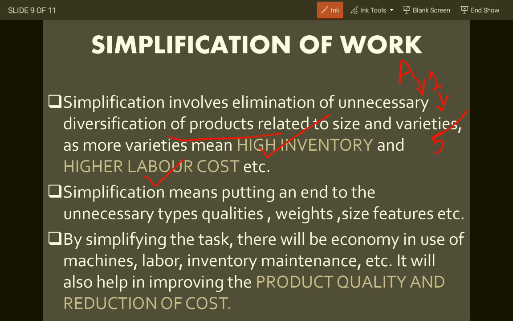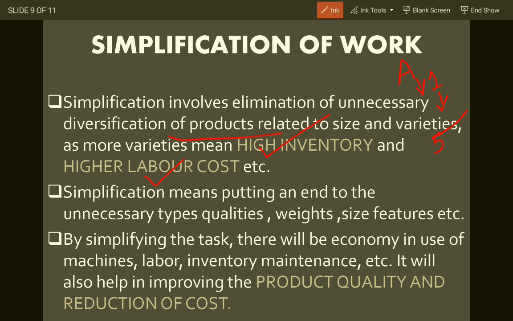It's very difficult for a factory to store that inventory properly. Different techniques are used: ABC analysis, XYZ analysis, VED analysis. See, very difficult. And if that is damaged, what will happen? The cost will be incurred to the company. So it's important to minimize the inventory and minimize the labor cost. If there are more products, more variety, there will be more labors to make that, and there will be more payment of wages, and that is incurring a cost to the company. There will be more recruitment, more training, more development, more compensation.